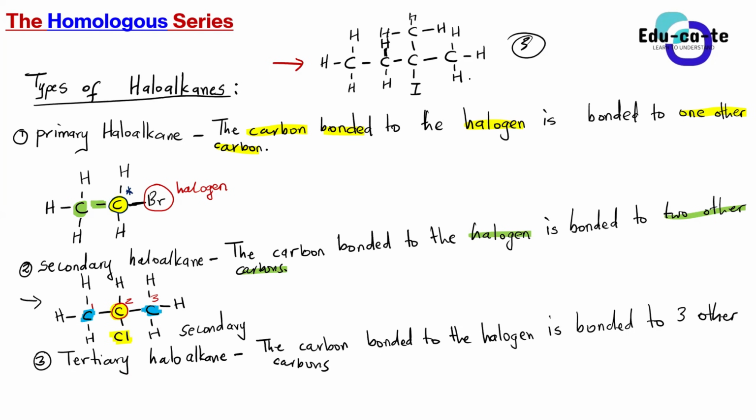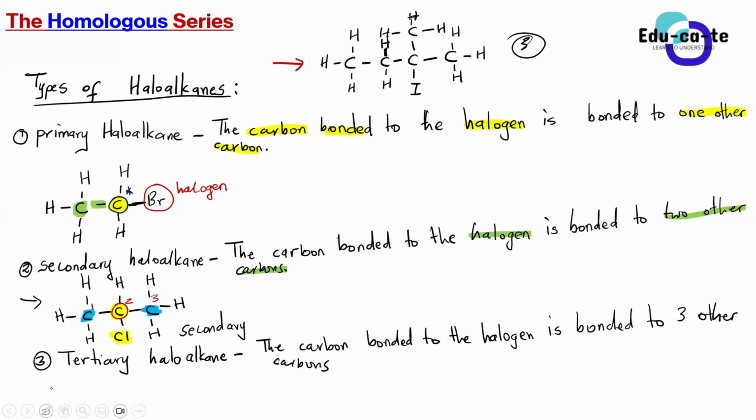Isn't it a haloalkane? Haloalkane. Yes, haloalkane. So why would you say that it's a haloalkane, Orifa? Because it is carbon bonded to the halogen iodine.